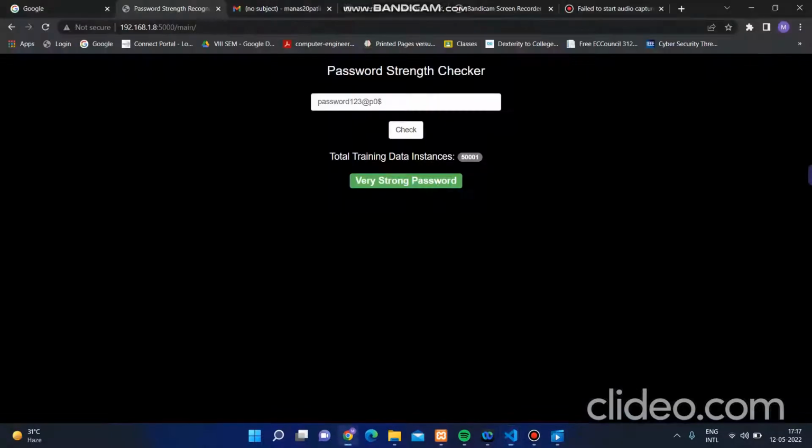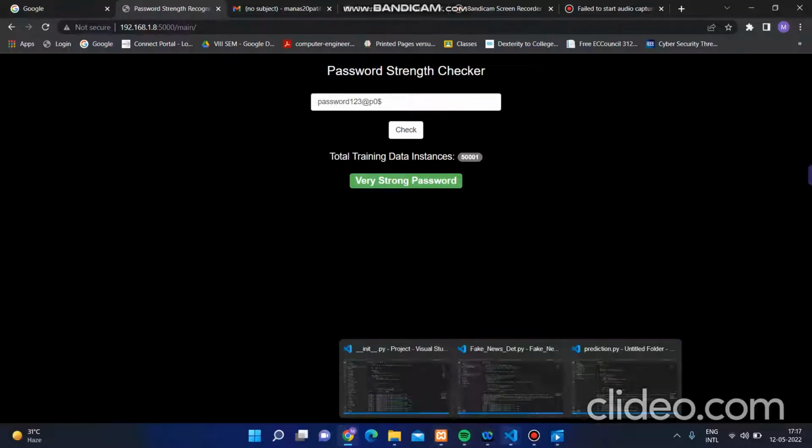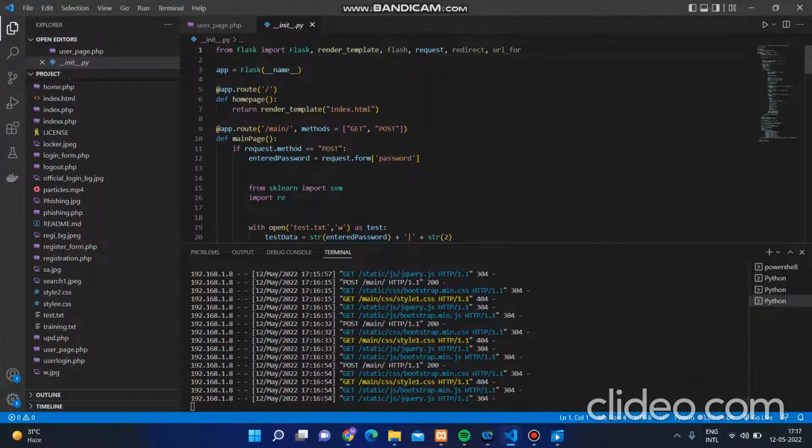For this user interface, we have used Flask, from the Python framework, to demonstrate, and we have used Python, of course, to implement the machine learning methods. To understand it in a better manner, let's check out the code. For simplicity, we imported Flask from the Flask module, render_template for the HTML purpose, and we defined the home page, that is index.html, for the user demonstration.